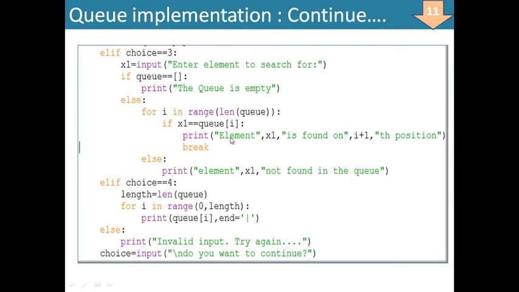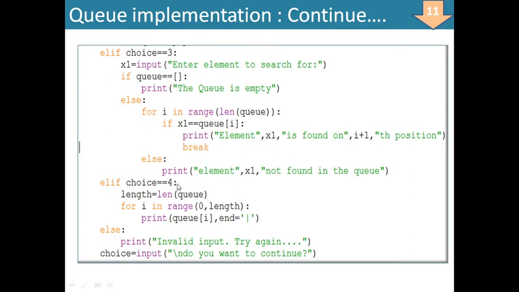So we will print element x1 is found on i plus 1th position. i is the index number, so i plus 1th position. If it is found, then the loop will be broken. Otherwise, print x1 not found in the queue. अगर ये सारा लूप मूव कर गया and x1 is not found equal to Q of i, so it will print x1 not found in the queue.